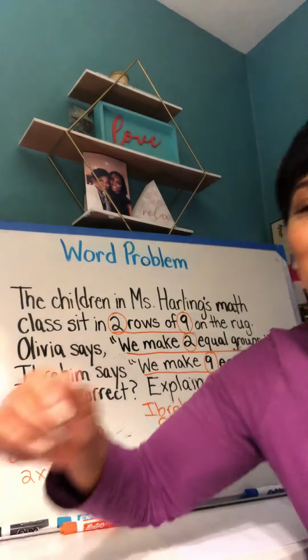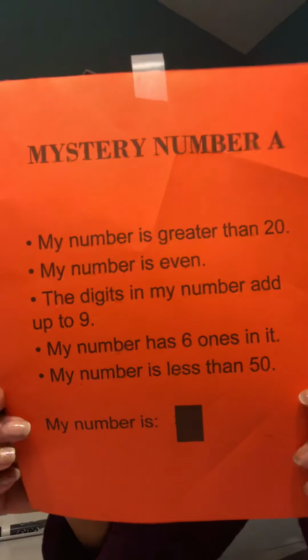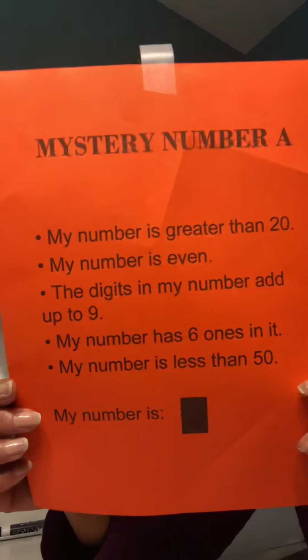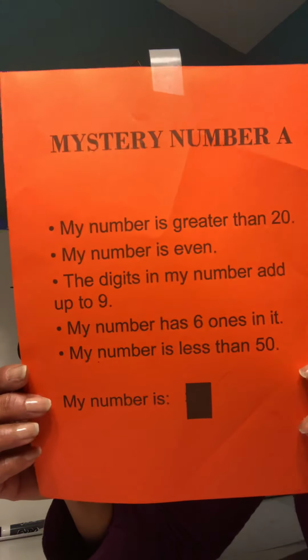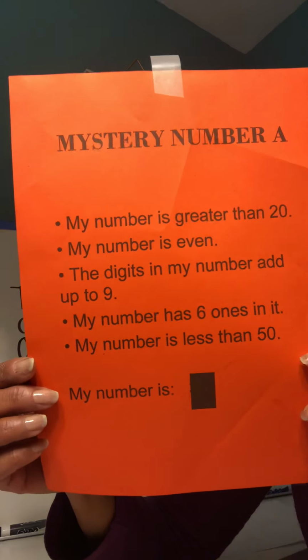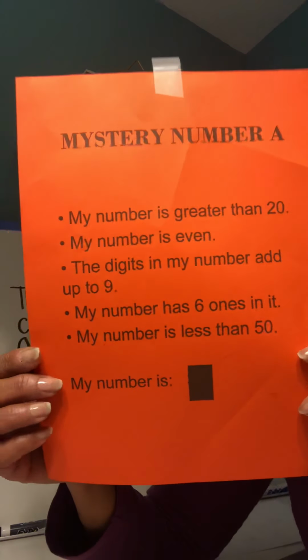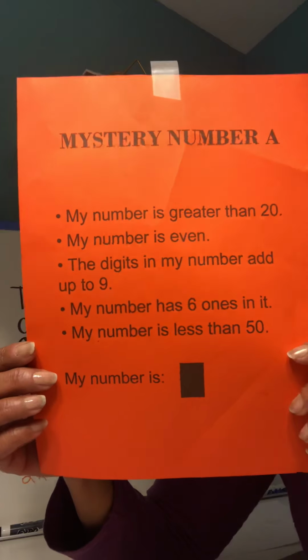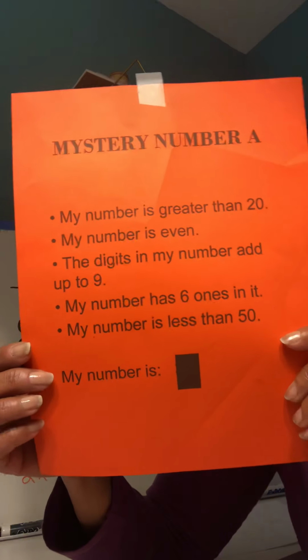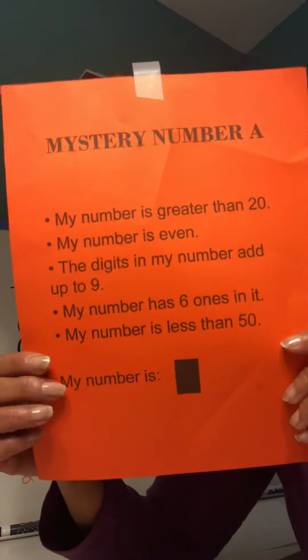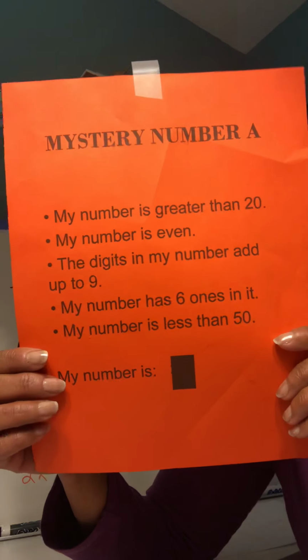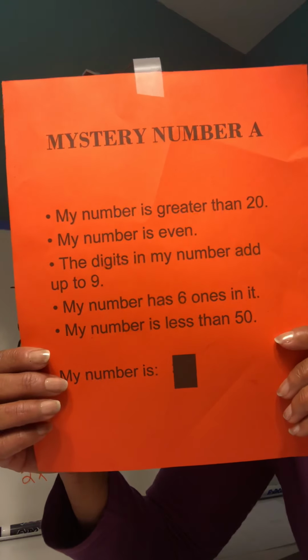36. Okay, let's quickly go over that. If your number is greater than 20, you know you had to be thinking of numbers larger than 20. But then you know your number has to be even, which means the number in the ones place has to be a 0, 2, 4, 6, 8, or that's it. And then it says the digits in my number add to 9.